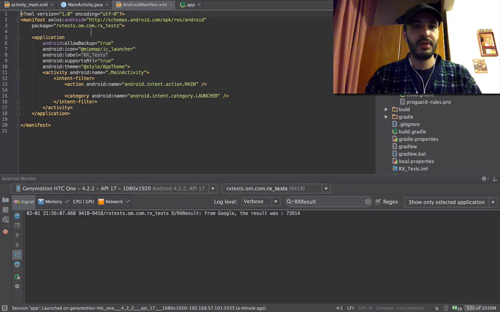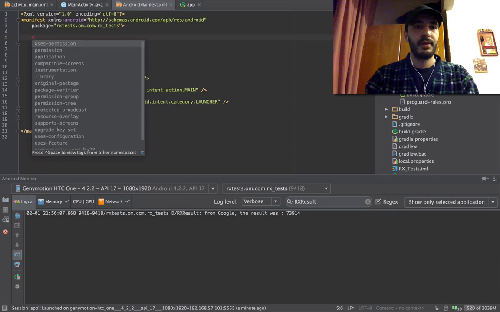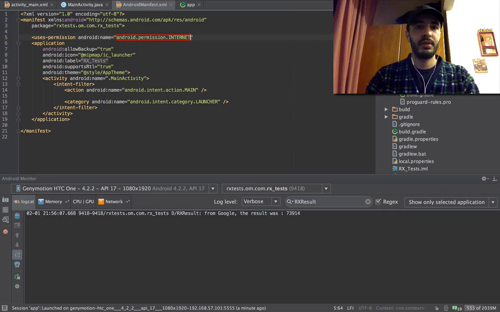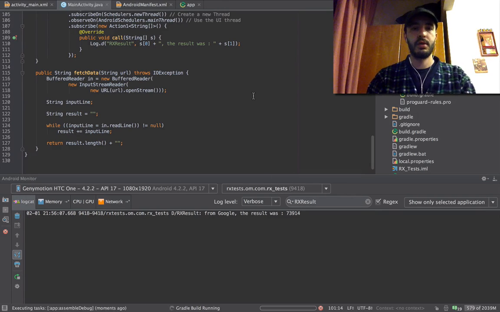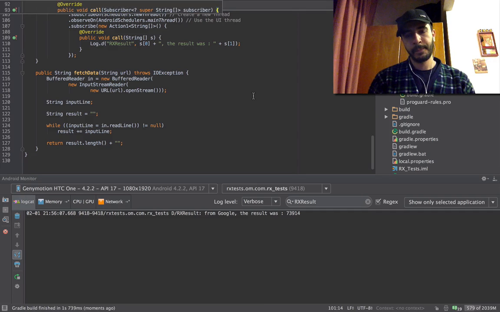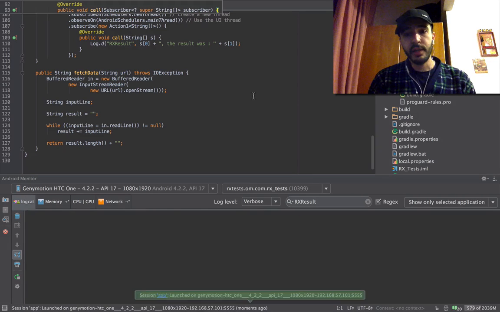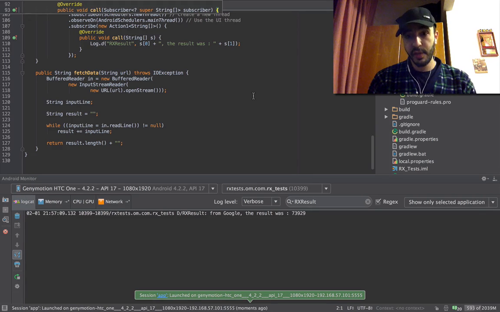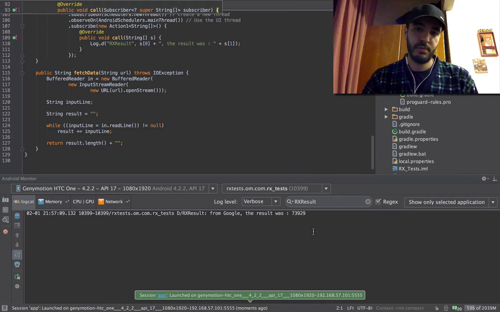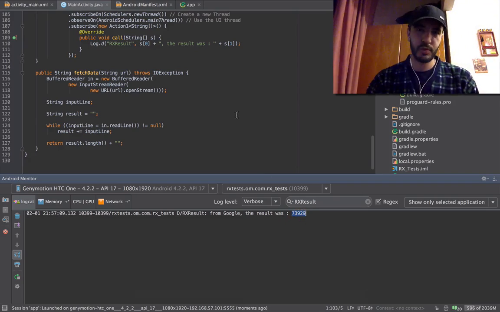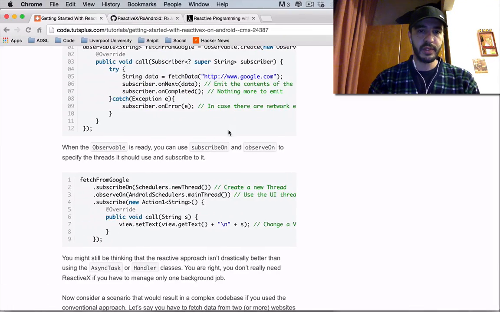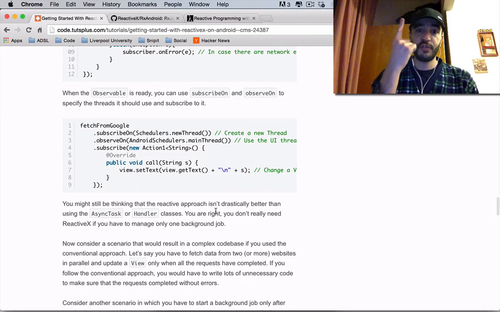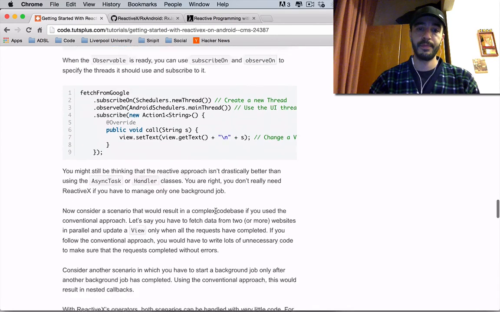We're gonna go here and pass uses-permission internet. Okay, now we're gonna run. We're gonna see a bigger number, I think. An error. 73929. It was smaller. I'm not sure if you noticed, but it was smaller. Okay. So what's next? So that's fetch from Google. That's one.